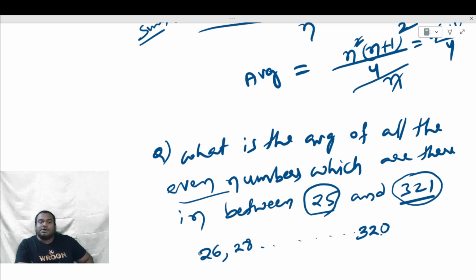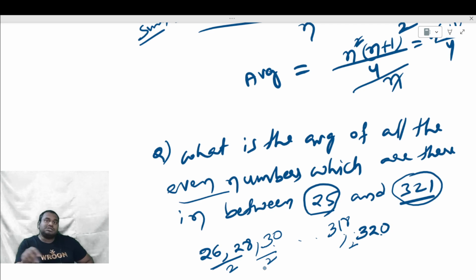But we know the formula. Are they in AP with the common difference 2? Right. 26, 28, 30, the common difference is 2. The same way here also, at the last, 318 and 320, the common difference is 2. So they are in arithmetic progression.